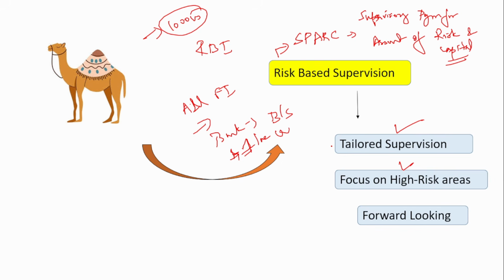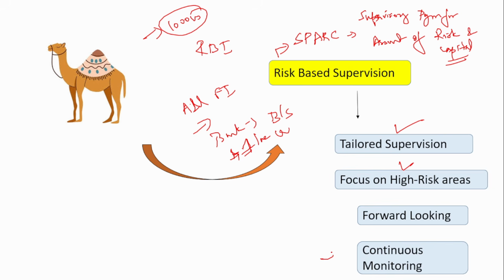You have to continuously govern the current environment, all the stakeholders, all the depositors, all the borrowers, everything, so that whatever future risk happens, you should be prepared to manage that risk. That is what is called forward looking. That is, you have to anticipate the future risk that might arise. For that, you have to keep governing all the stakeholders and all the entities around you.